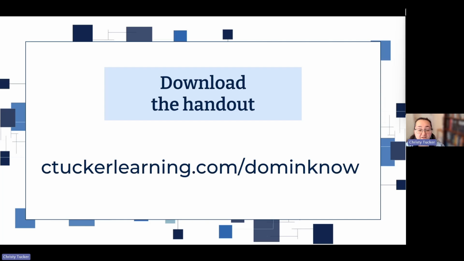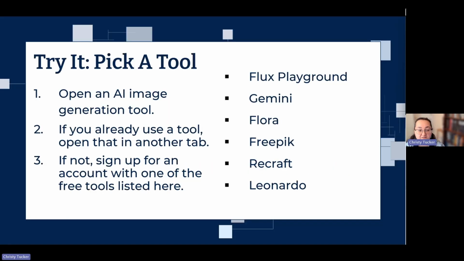And the first thing that I want you to do is pick one of these tools in the handout. There's a link to a bunch of tools in here. For today's purposes, I would do Gemini, which is also known as Nano Banana, or the Flux Playground. Try the second link, but you may do better with christytuckerlearning.com/domino. So that'll give you the handout. I'm going to give you 2 minutes. Get in, pick one of these tools.